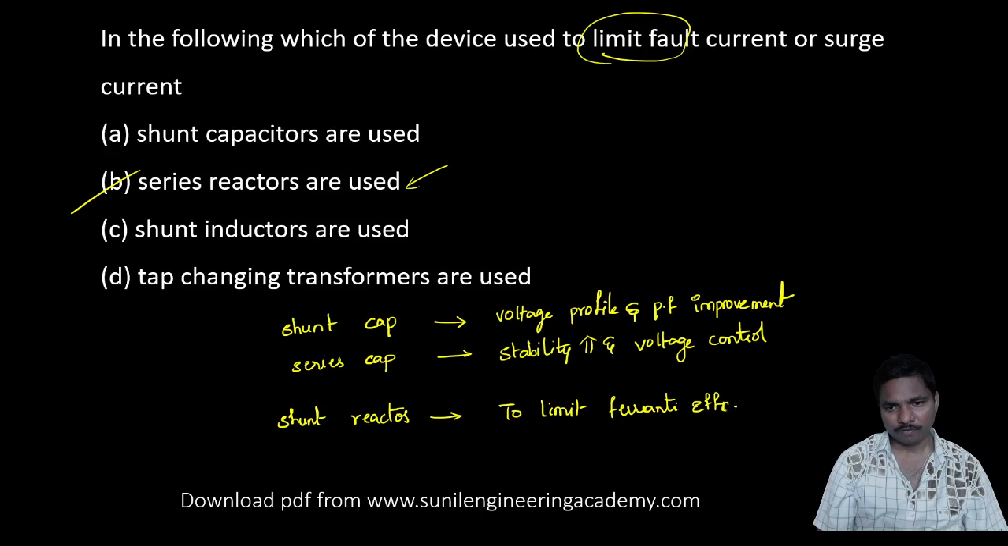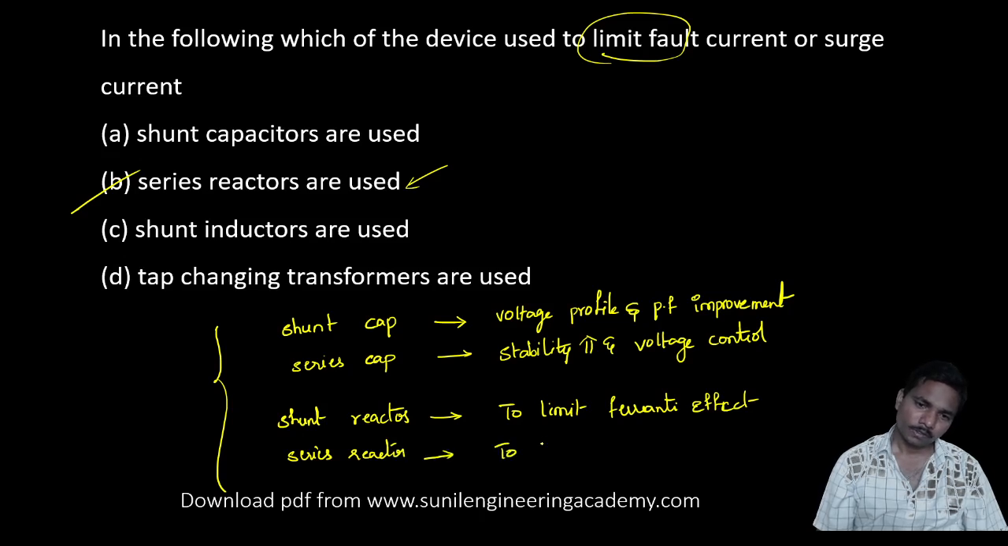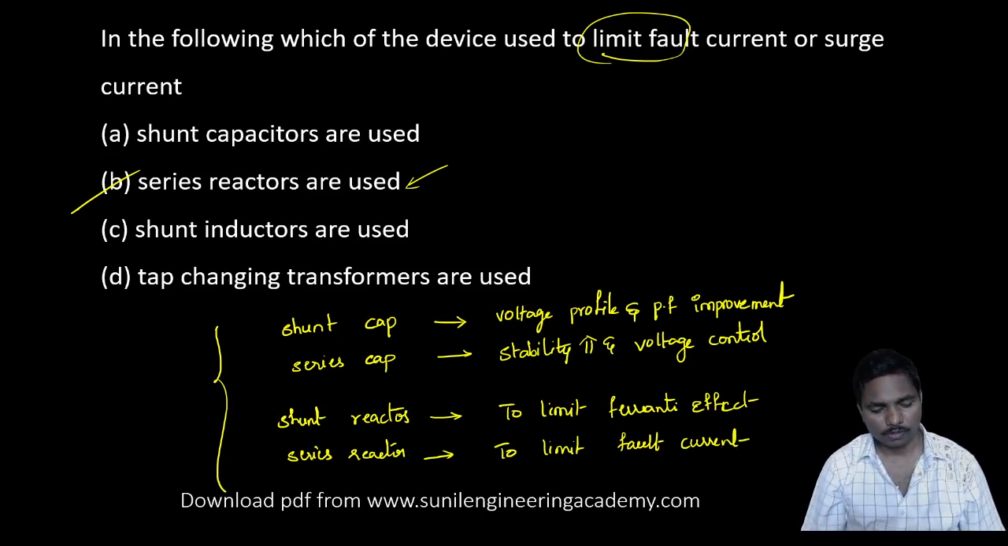So many students have confusion in this. If you take it like this, then you will get a clear idea. Series reactor to limit fault current. Okay, to limit the fault current. All of you clear?